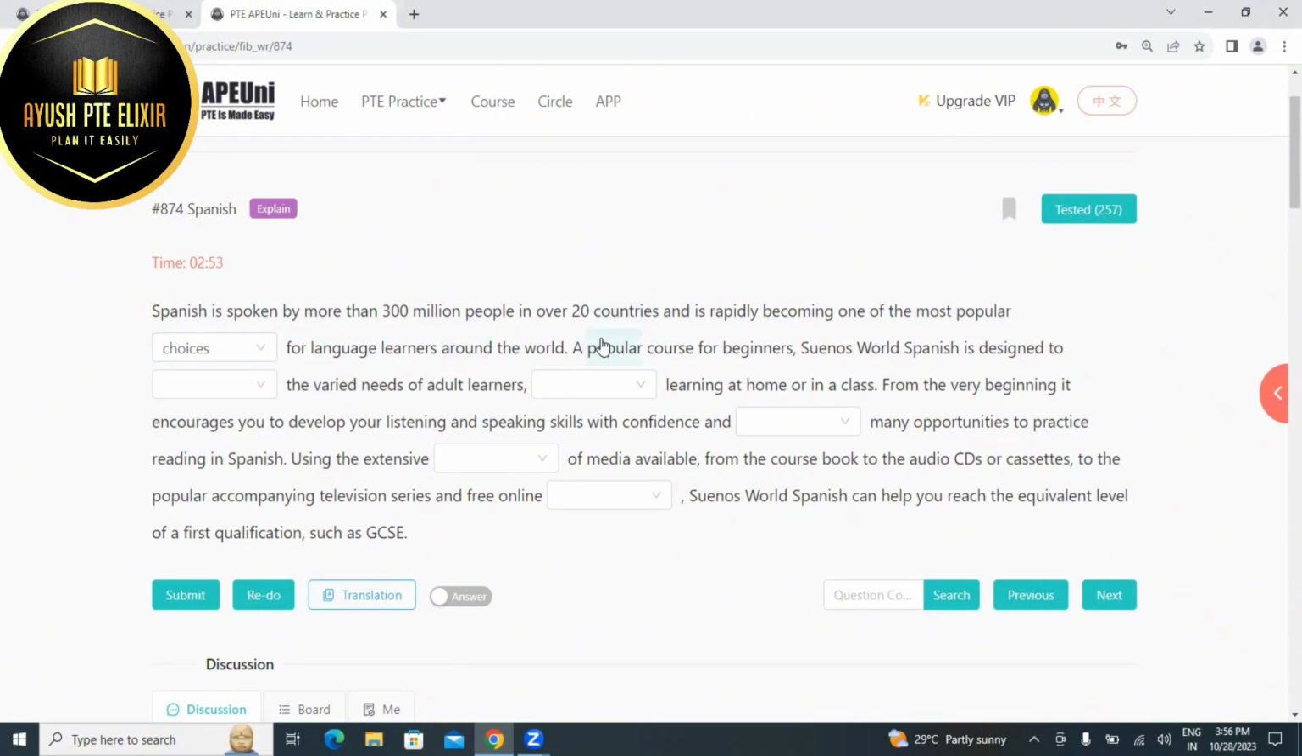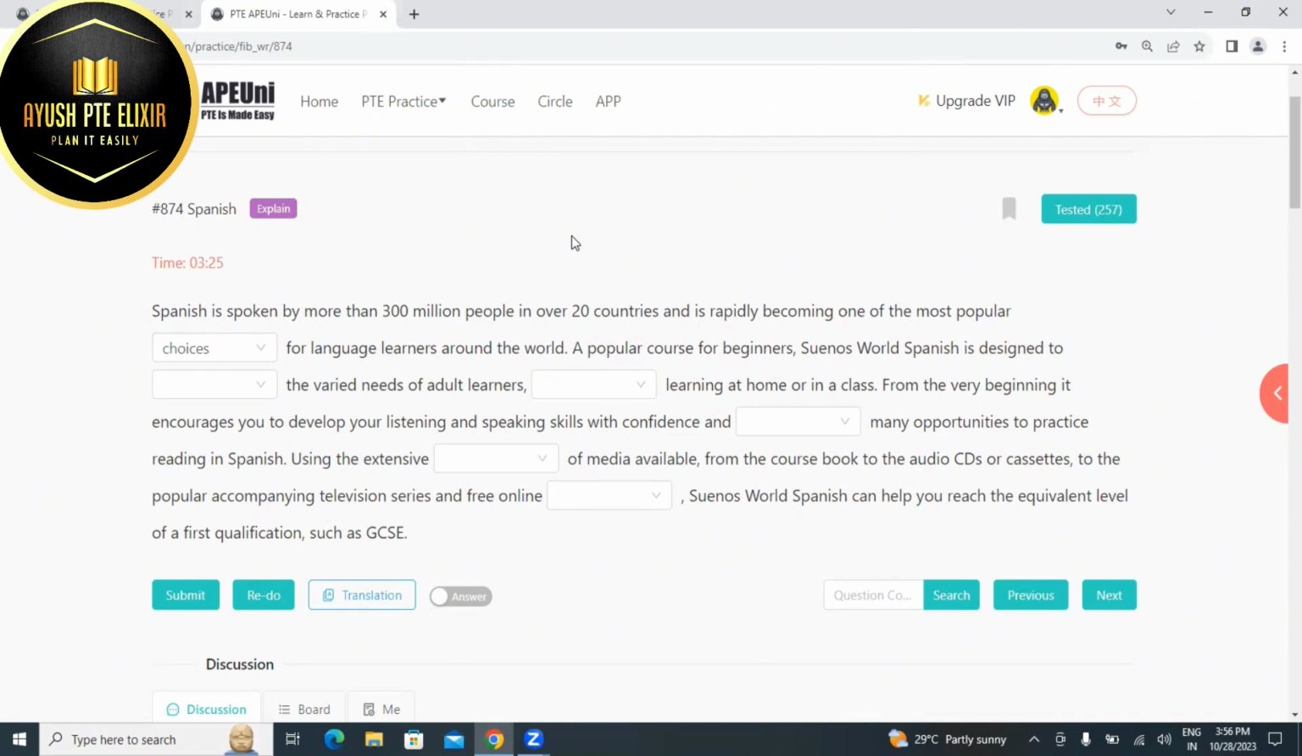A popular course for beginners, Sunos World Spanish, is designed to dash the varied needs of adult learners. So after "to", I know that it should be the first form of the verb. And in Hindi, how do I recognize whether it's a verb or not? By adding "na" in the end. Like the first form "do" means karna, "see" means dekhna, "take" means lena. So it should be "na" in the end so that it can be recognized as a verb.